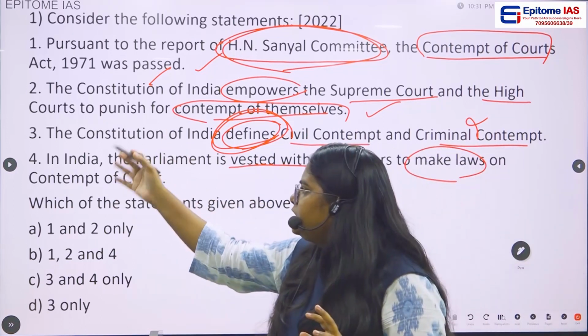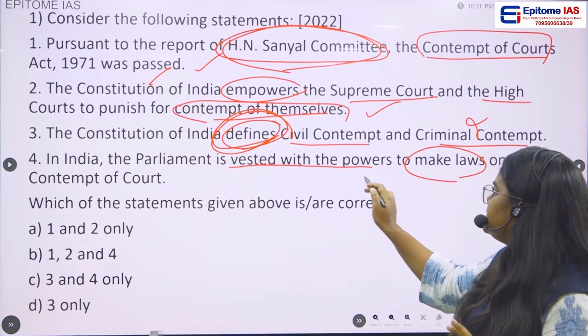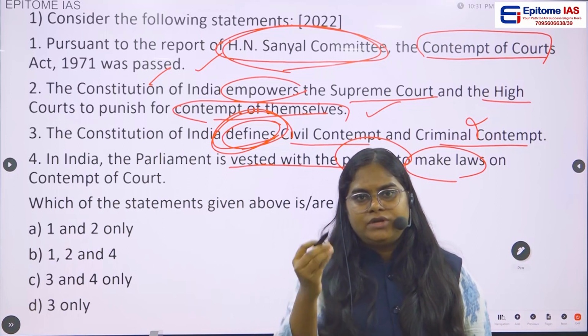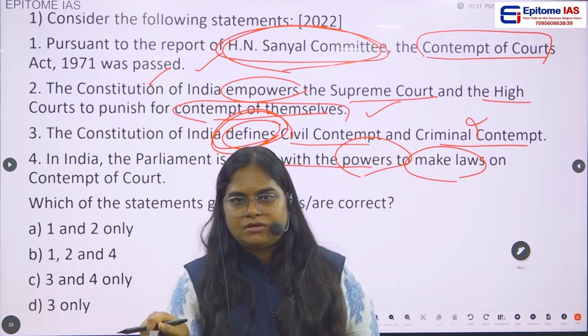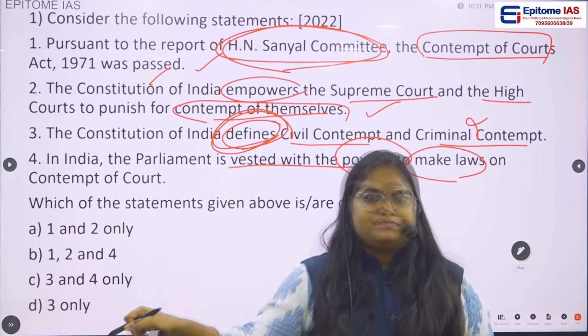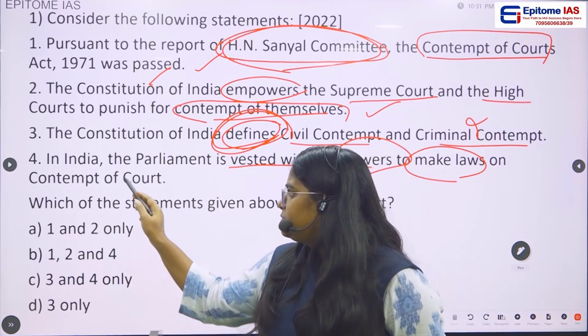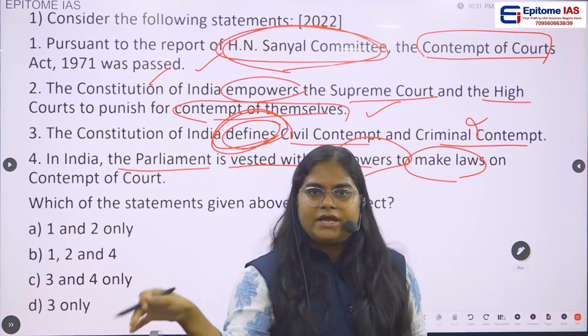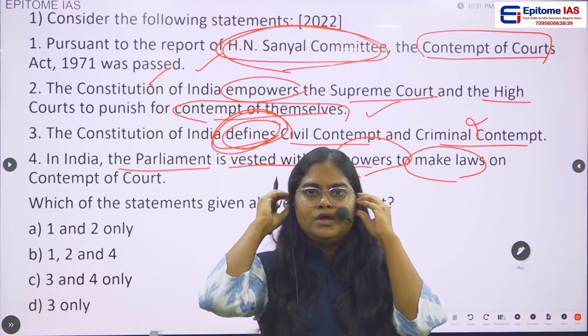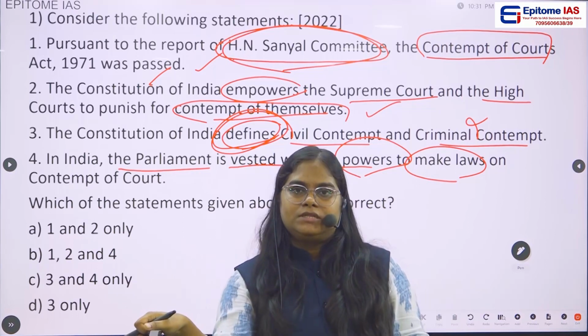Then statement 4, in India, the Parliament is vested with powers to make laws on contempt of court. Now you try to answer this particular statement. Is it a correct statement or a wrong statement? What they are saying is that regarding contempt of court, the Parliament has the power to make laws.